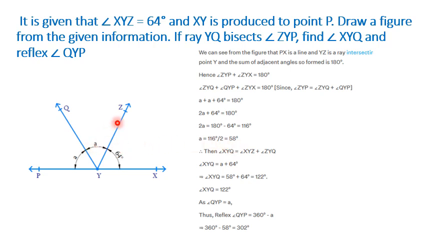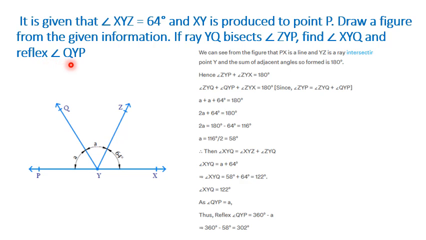So we got angle ZYP, and now XYQ. XYQ will be A plus 64 degrees. So angle XYQ will be 58 plus 64 degrees, which is 122 degrees. So we got our first solution.